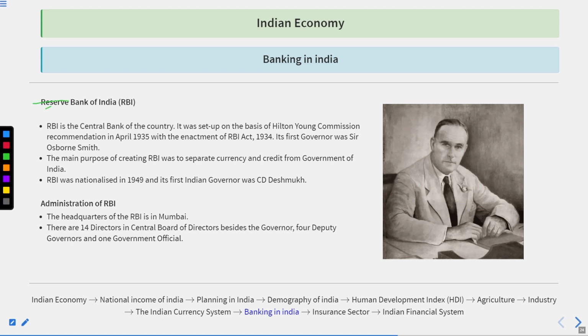Okay. If we talk about the Reserve Bank of India, it was set up by the Britishers as per the advice of the Hilton Young Commission, recommended in 1926 and started in April 1935. The enactment of the RBI Act happened in 1934, and the first governor was Sir Osborne Smith. You can see him here. The main purpose of creating RBI was to separate currency and credit from the government of India. RBI was nationalized in 1949, and the first Indian governor was C.D. Deshmukh.